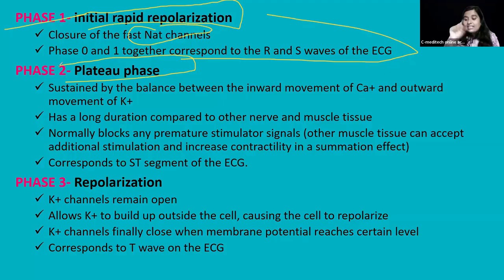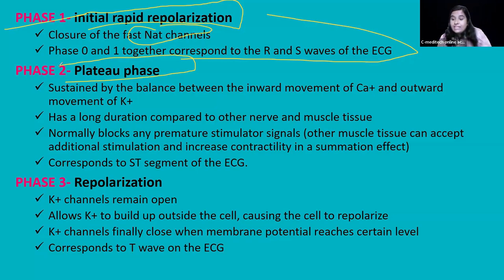In the ECG, you can see a sudden downward deflection. That is your phase 1, the initial rapid repolarization. A very tiny spike, a tiny deflection might be there.